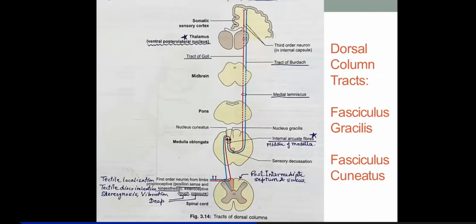That is the region of sacral segments, and that also is the region of cyton of these neurons. But the central processes will now ascend up in the spinal cord, in the dorsal column, and will reach up to the medulla. You can imagine, so little toe up till medulla, a single neuron. Got it? So these are the largest neurons.